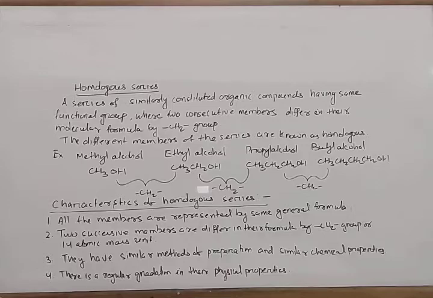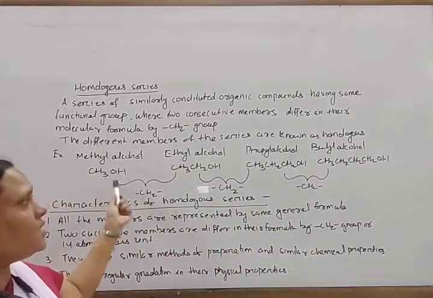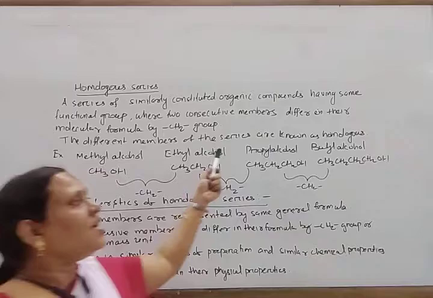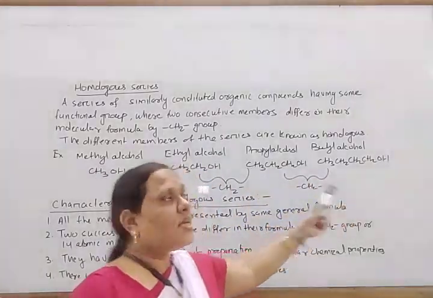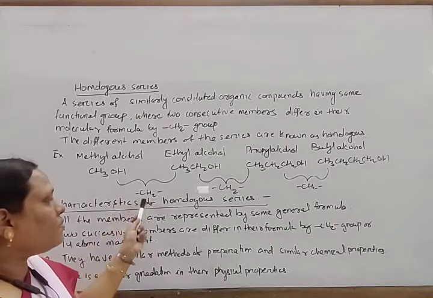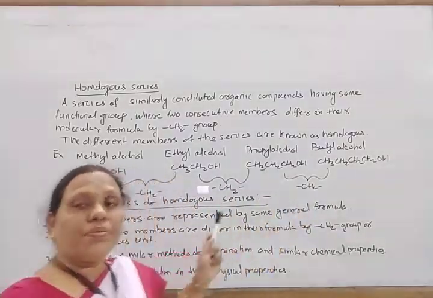The different members of the series are known as homologs. For example, methyl alcohol, ethyl alcohol, propyl alcohol, and butyl alcohol have the formulas CH3OH, CH3CH2OH, CH3CH2CH2OH, and CH3CH2CH2CH2OH. Each successive member differs by a CH2 group, or 14 atomic mass units.